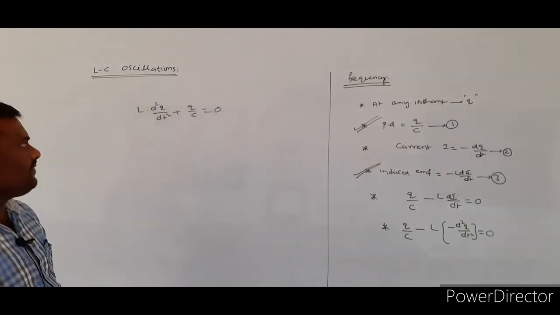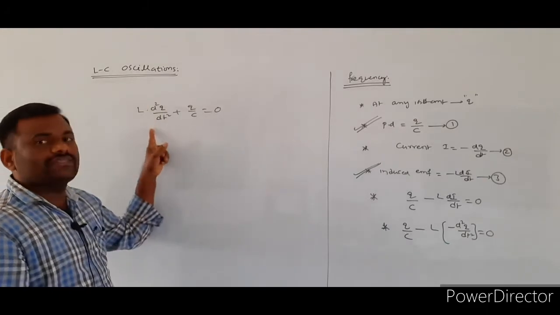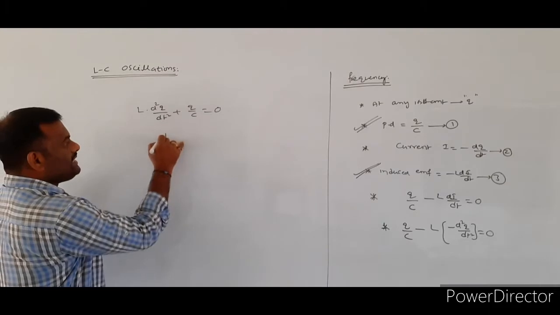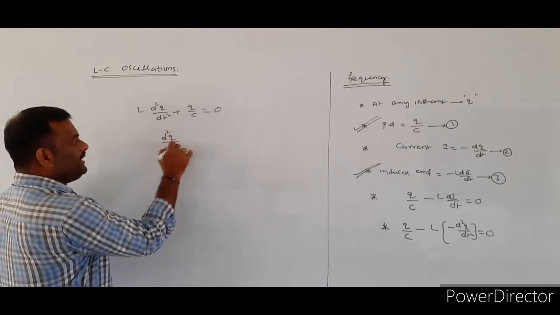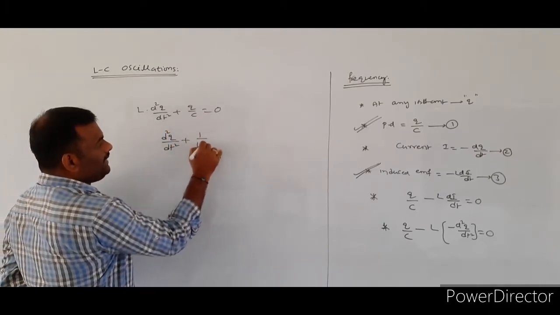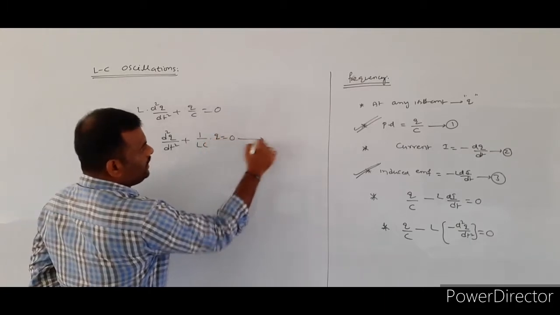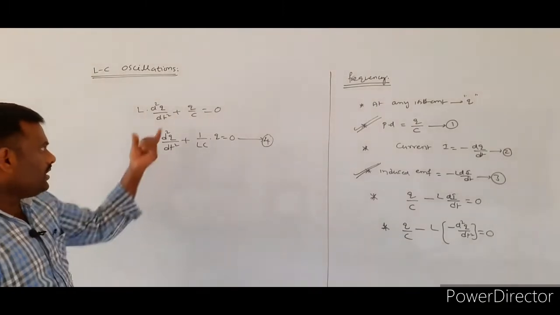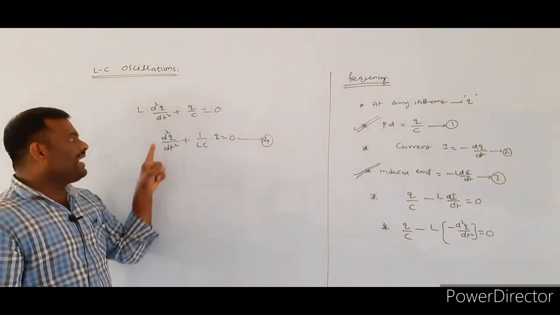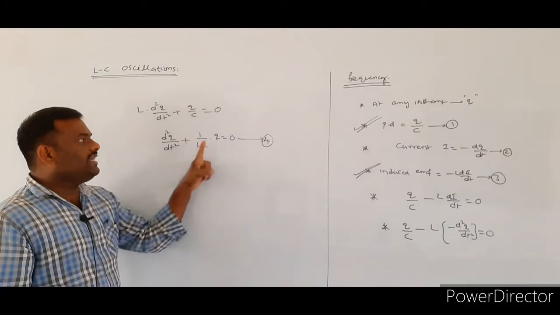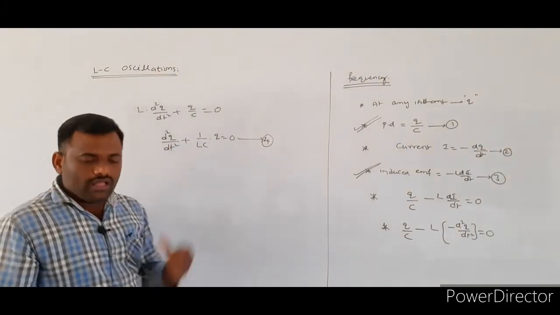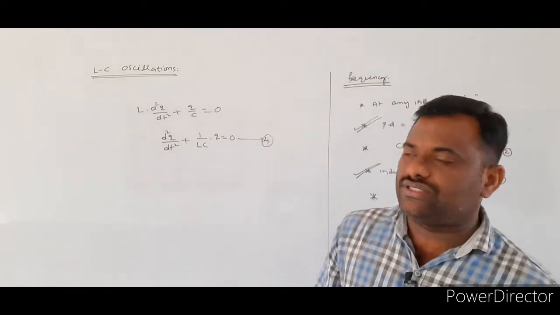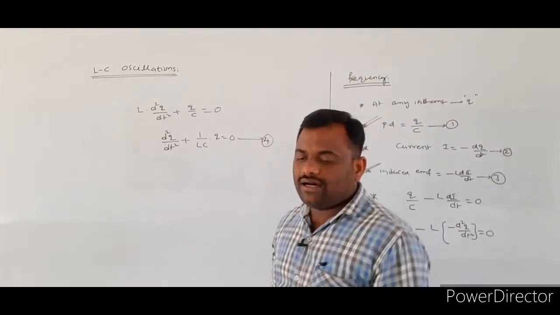So what is the final equation? L into d square q by dt square plus q by C is equal to 0. Again it can be modified as d square q by dt square plus 1 by LC into q is equal to 0. What we are discussing here actually is the LC oscillations.